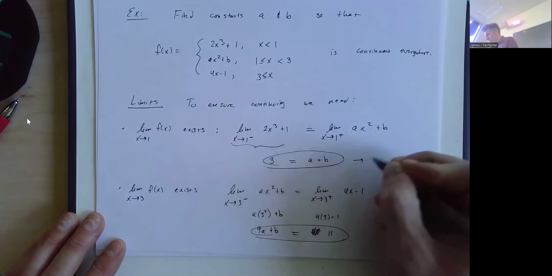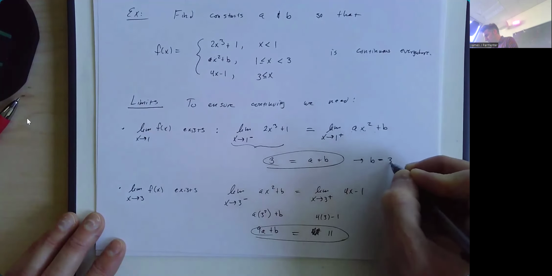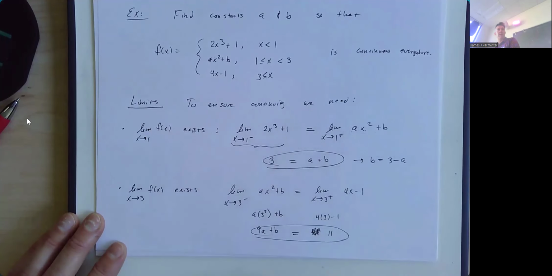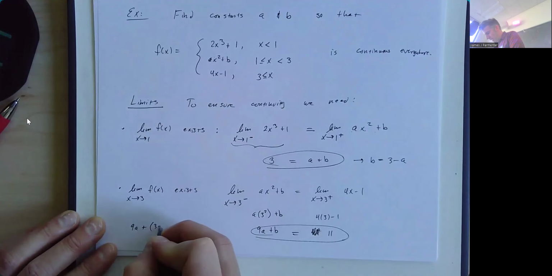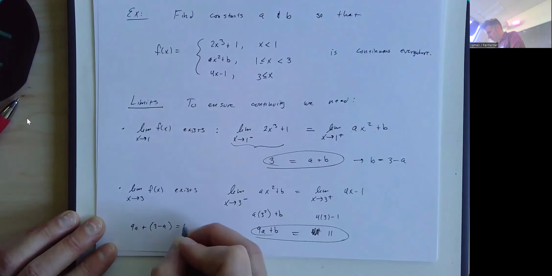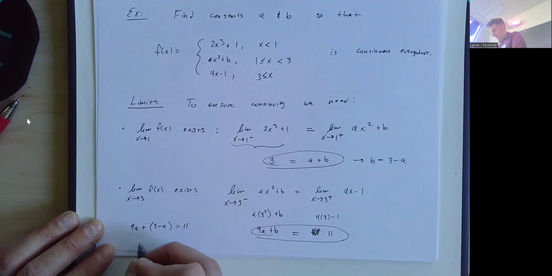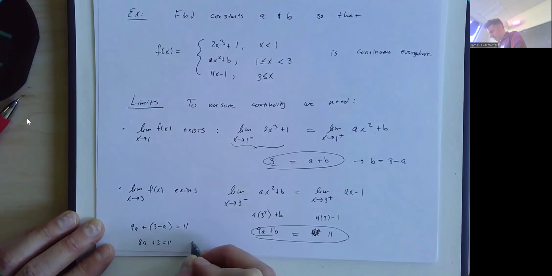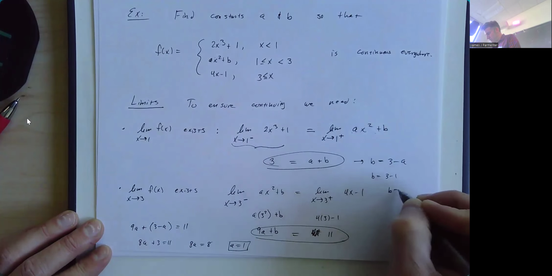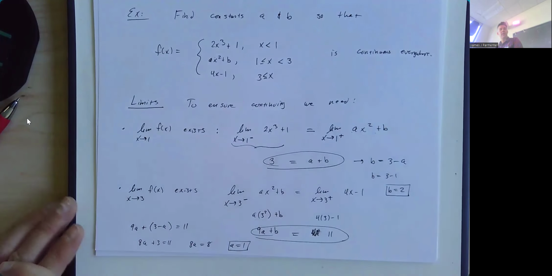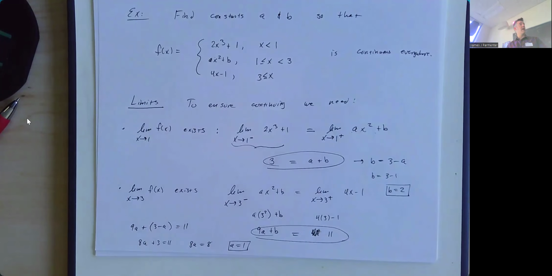I would say b equals 3 minus a, and then plug that in for b down here, and then get 9a plus 3 minus a equals 11. 9a minus a is 8a, plus 3 equals 11. 8a equals 8. a equals 1. And then going back over here, b is going to equal 3 minus 1. So b is going to be 2. So those are the values of a and b that guarantee this function is continuous.